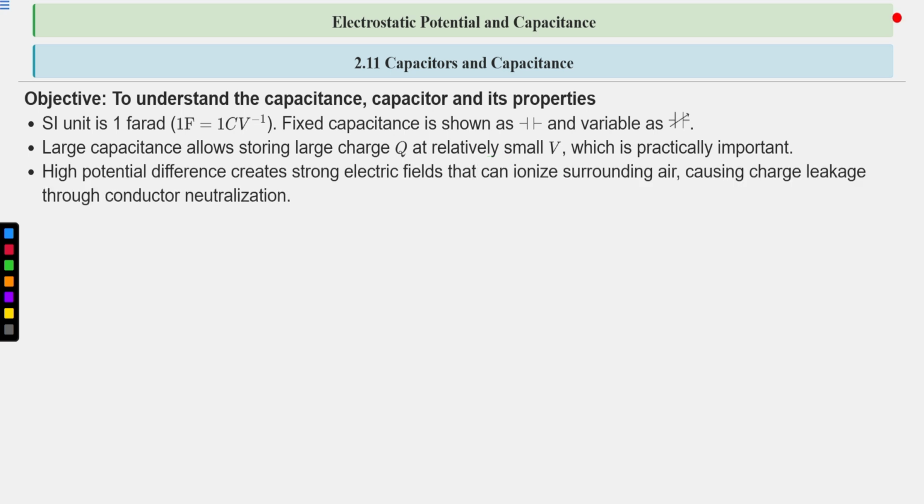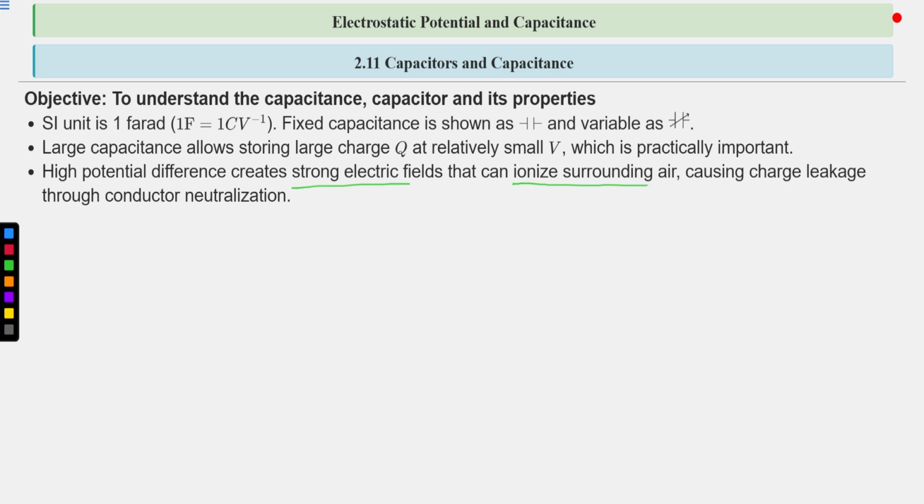Why small potential difference? High potential difference creates a strong electric field that can ionize the surrounding air. If the potential difference is more, it will produce a strong electric field. A large electric field ionizes the surrounding air.